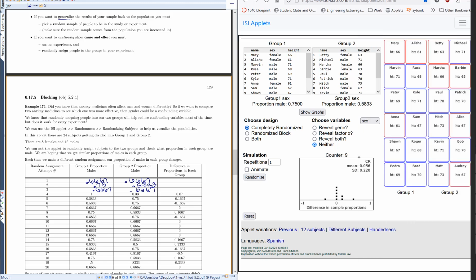Now notice this graph down here. Every time that I do something, it puts the difference in the sample proportions. So someone figured out, well, instead of writing down our proportions in each group, we could just look at the difference of proportions. So if my two groups are the same, the difference in sample proportions would be 0. And so I had a lot of times when I had equal males in each group, so my proportions were the same, so the difference is 0.